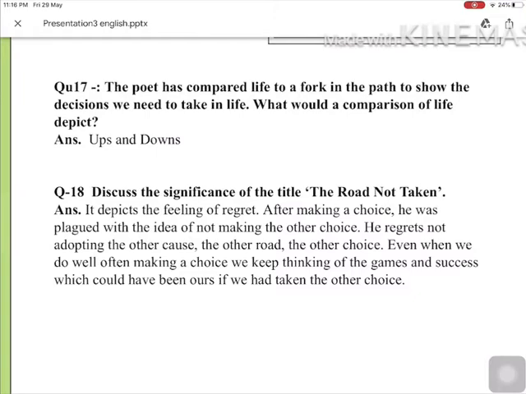So our 18th question is, this is a very important question. Discuss the significance of the title, The Road Not Taken. Answer is, it depicts the feeling of regret. Yes, as the name suggests, the poet was feeling remorse. He regretted that he wasn't able to choose the road other than the one which he chose. After making a choice, he was plagued with the idea of not making the other choice. He regrets not adopting the other road, the other choice.